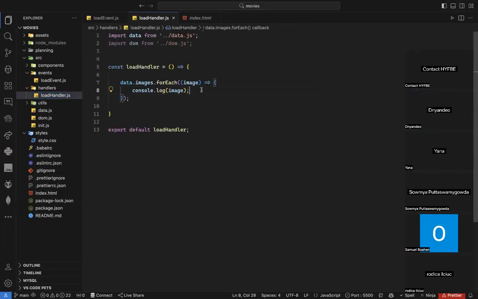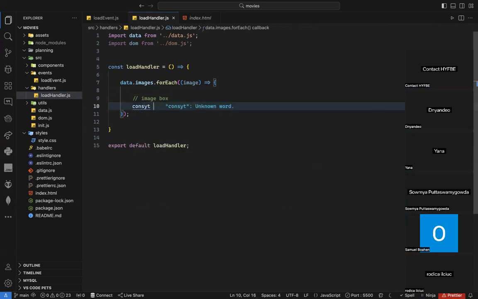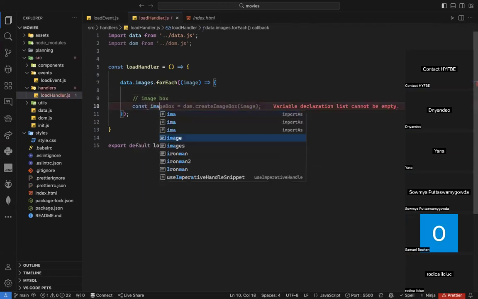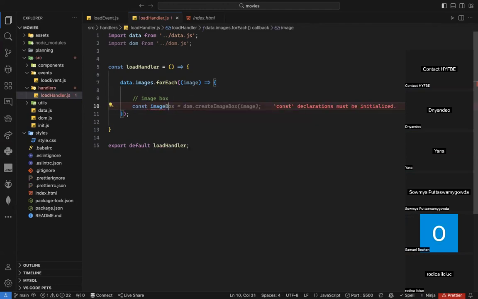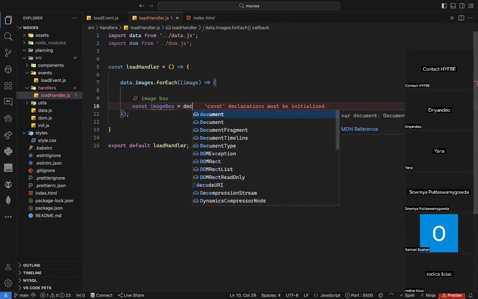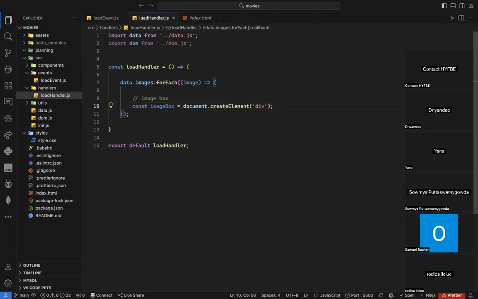So I need to create it. I can just name it imageBox: const imageBox equals document.createElement, and the element is div. I need to add a class, and the class will be image box, as you can see. I need to give it an ID. How can I give it an ID?